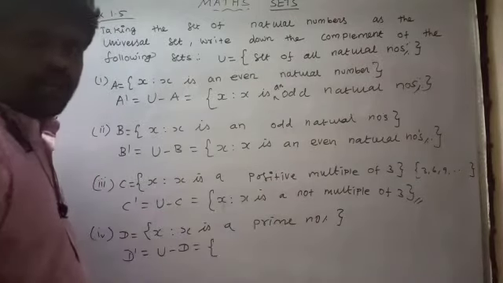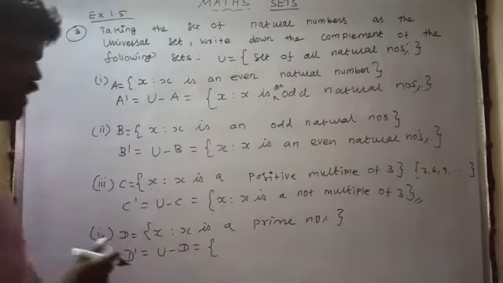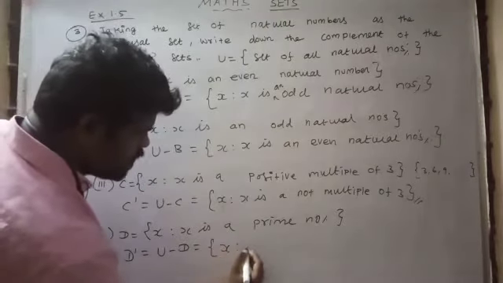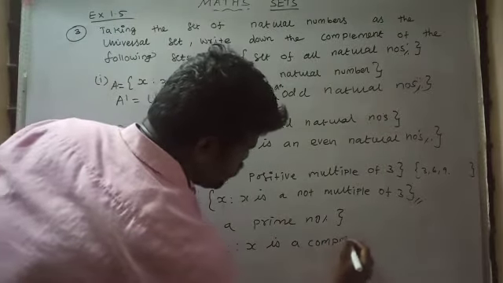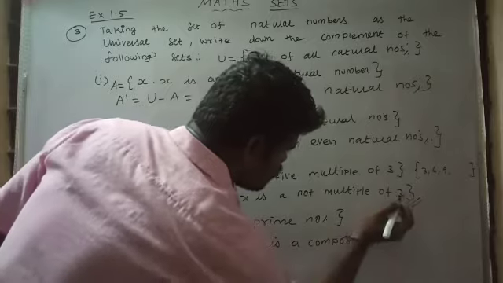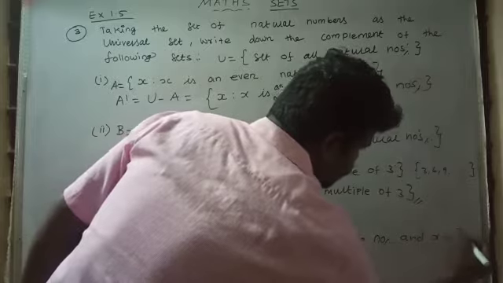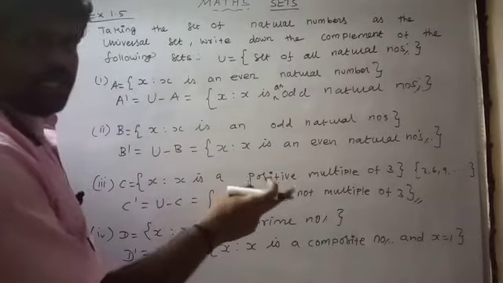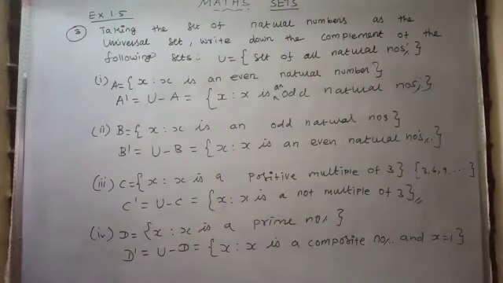The remaining elements are composite numbers except 1, and 1 we have to write here because the universal set is the set of all natural numbers. X is 1, neither composite nor prime. So we have to include composite numbers and X equal to 1. This is the complement of the set D. Okay, right.